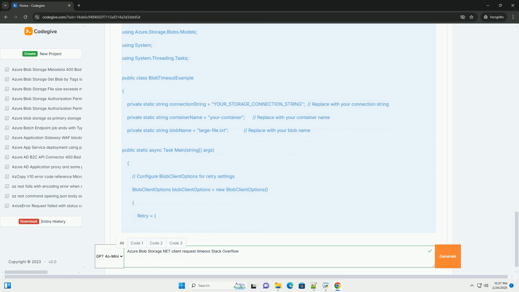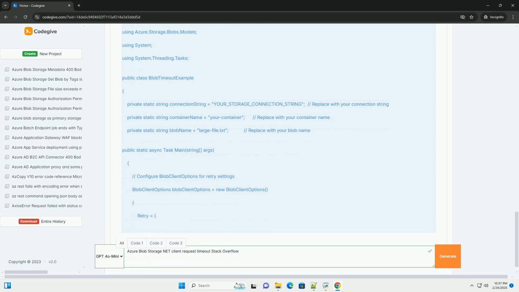1. Check network connectivity. Verify that your application can reach the internet and that there are no firewall restrictions blocking traffic to Azure Blob Storage endpoints. Use tools like ping or traceroute to diagnose network latency and routing issues. Example: ping your storage account name.blob.core.windows.net. If your application is running on a VM, check the Network Security Group (NSG) rules to ensure that outbound traffic to the internet is allowed.